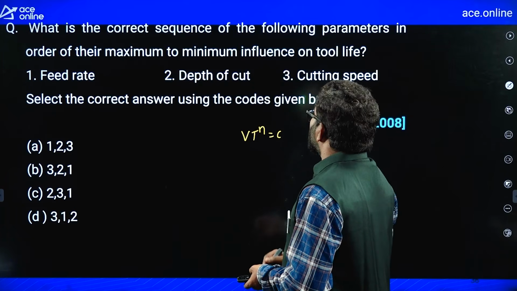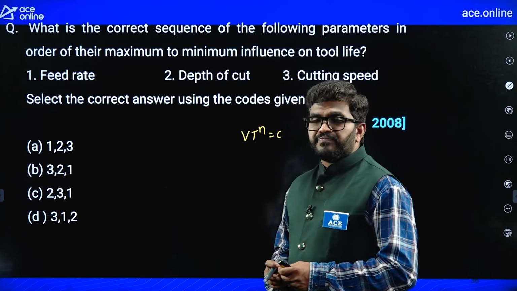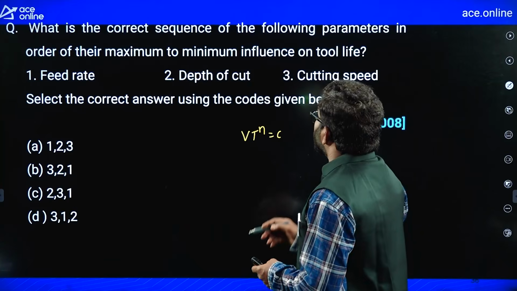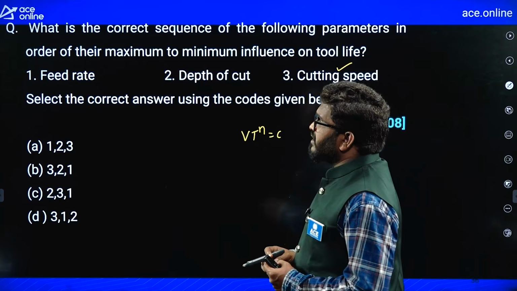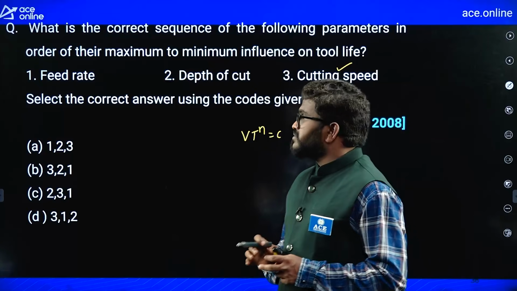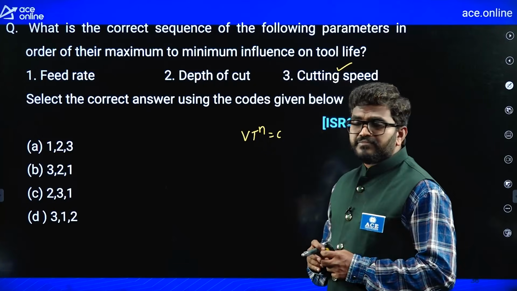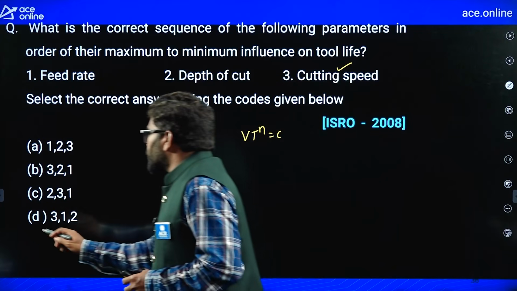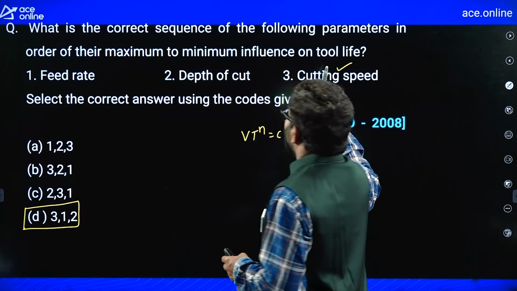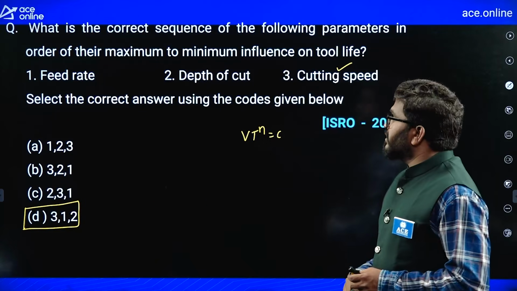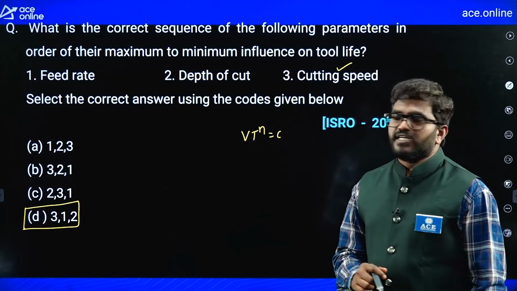So cutting speed plays a key role, right? So first priority I am giving to this. Then second priority is feed rate. The least priority is depth of cut. So the most appropriate answer is 3, 1, 2. That means cutting speed, feed rate and depth of cut is the correct sequence.